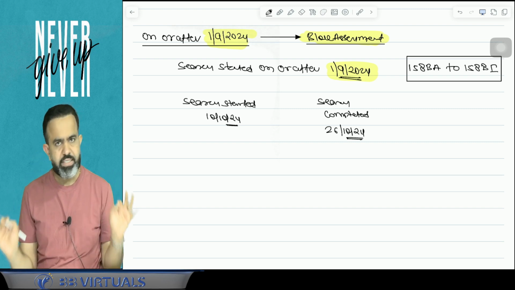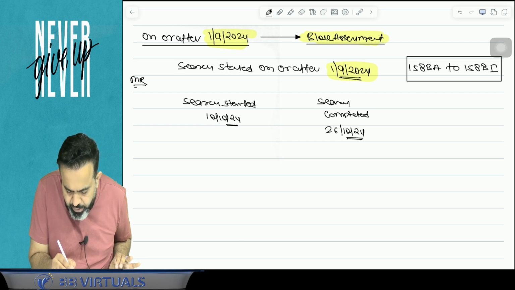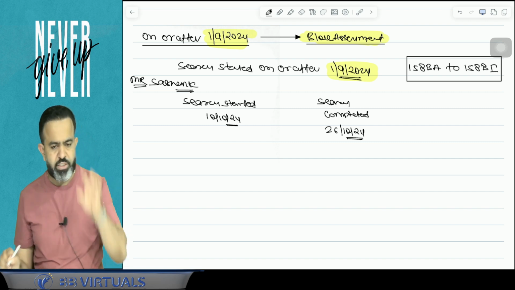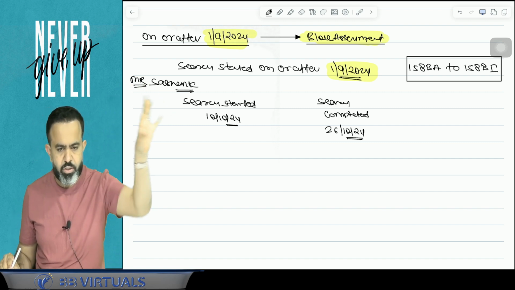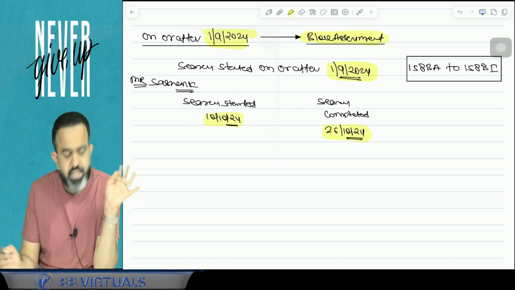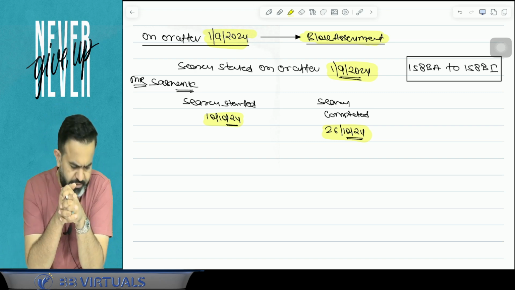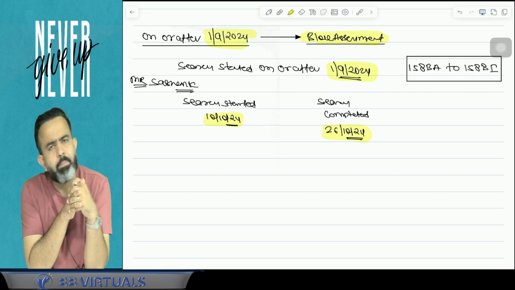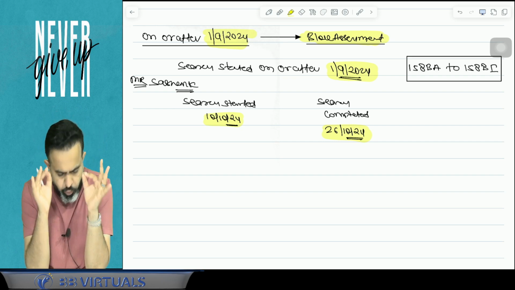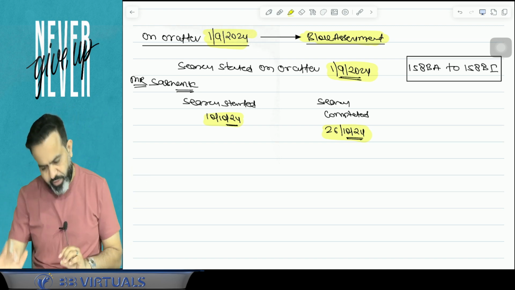In one case I can take an example. Suppose there is one person, named Mr. Shashank. In the case of Shashank, the search started on 10th October 2024, and suppose the search completed on 26th October 2024. Now what is the block assessment? The lawmaker says they will take the block period. Now what is the block period?